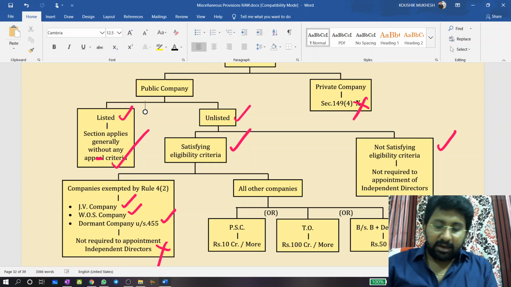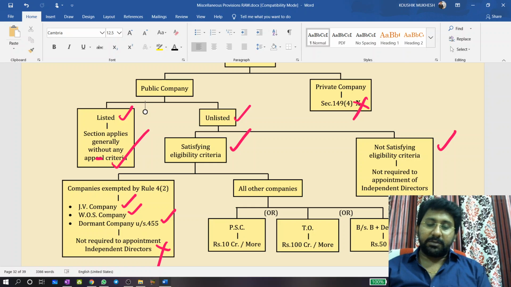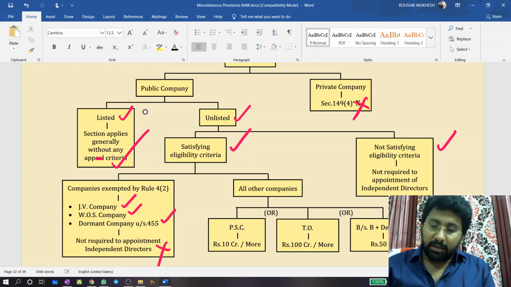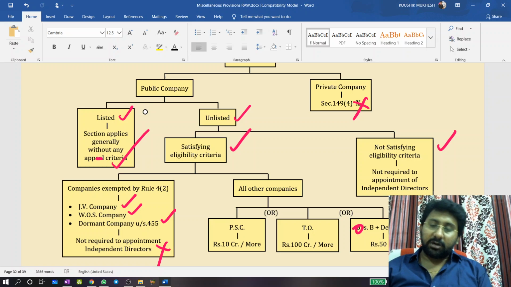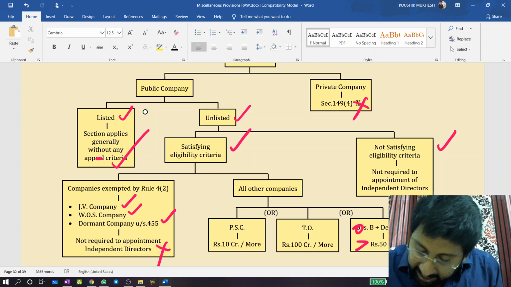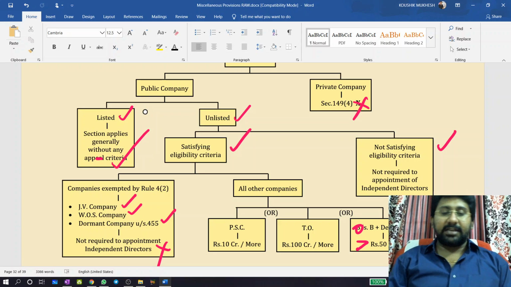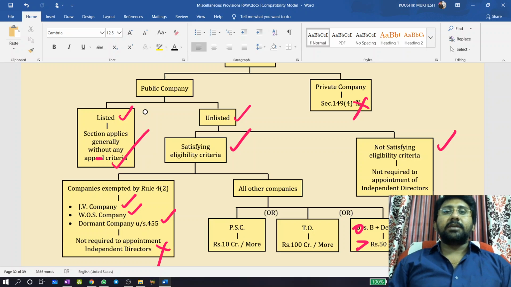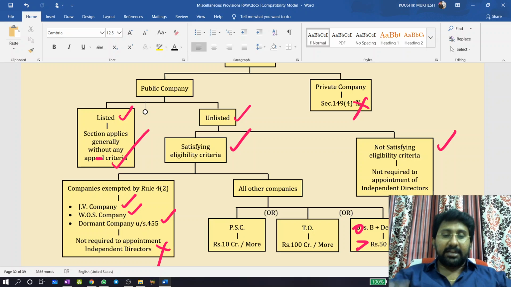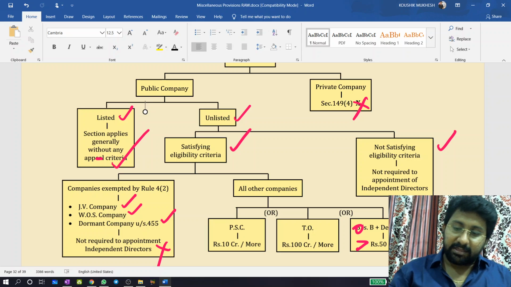In case of all other companies, if the paid up share capital is rupees 10 crores or more, or turnover is rupees 100 crores or more, or the outstanding borrowings, debentures or deposits exceed 50 crores, that's very important, such companies are required to appoint independent directors. Those who didn't understand the wordings, at least see the chart once. Thereafter I will rediscuss the concept.